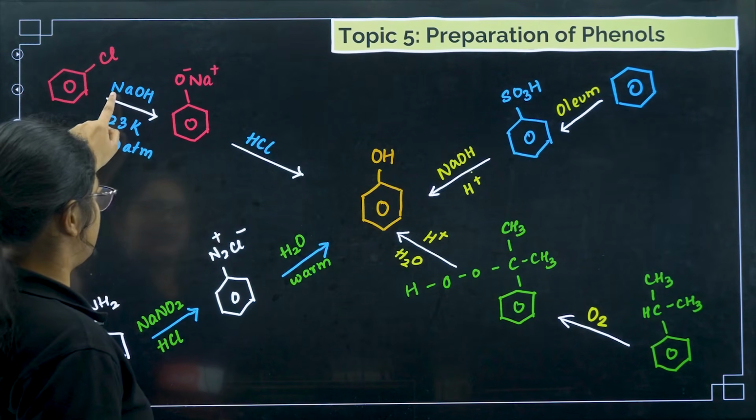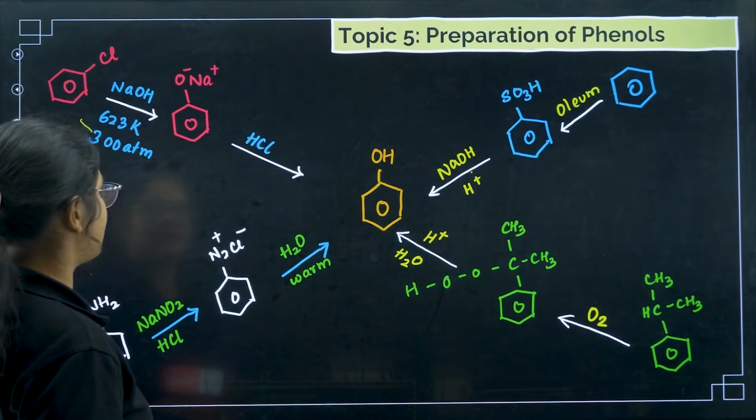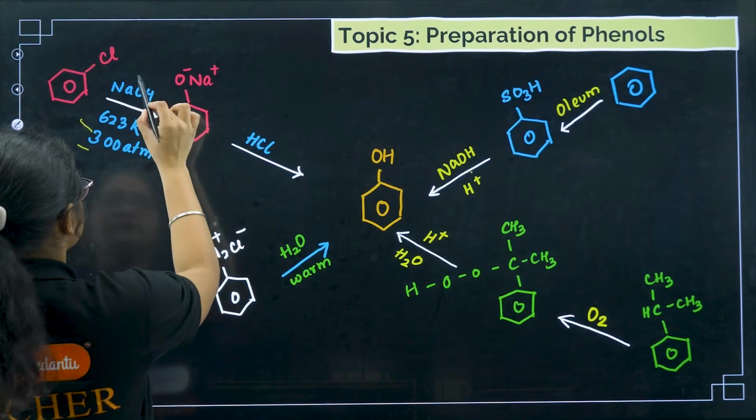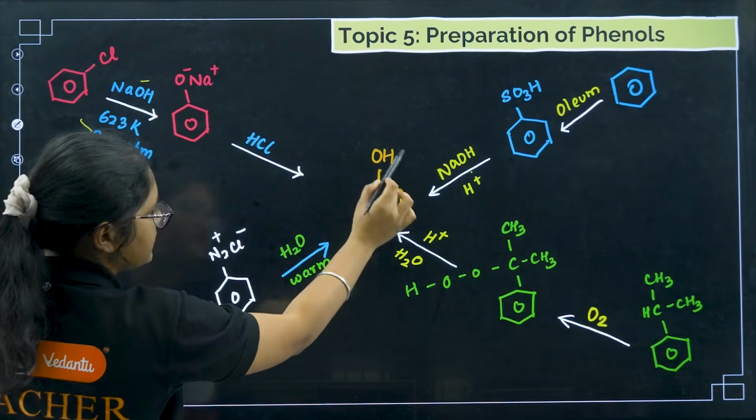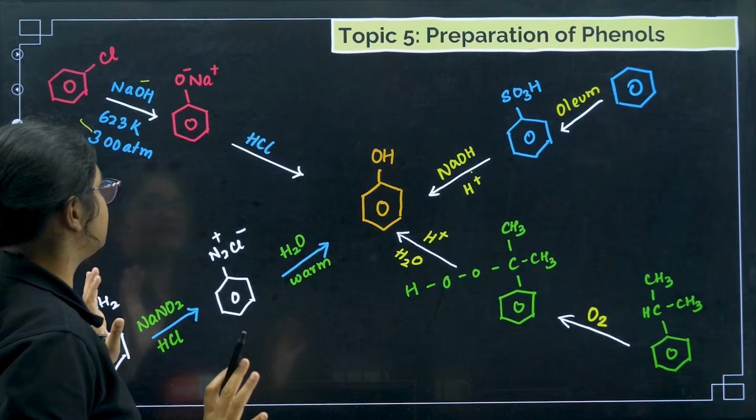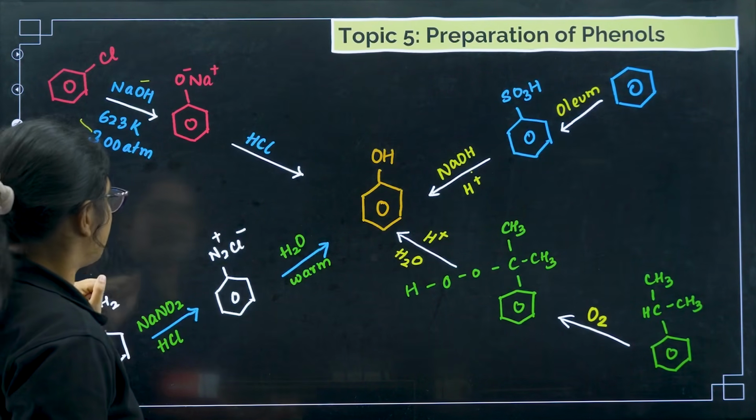So let us see, if I want to prepare from haloarenes, you have to take NaOH at a very high temperature and pressure. So what will happen, this OH minus will attack here, Cl minus will go, and we will get this phenol, which is not a very easy reaction. So that is the first method.